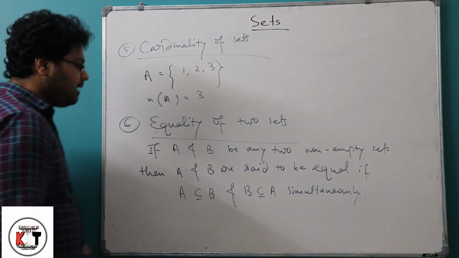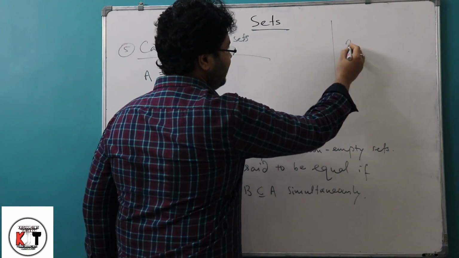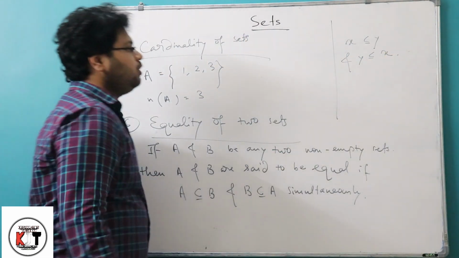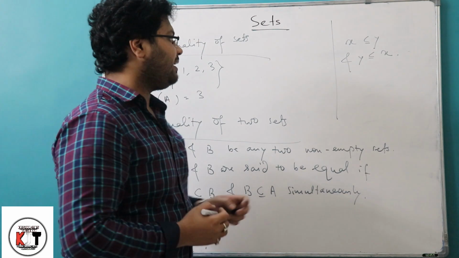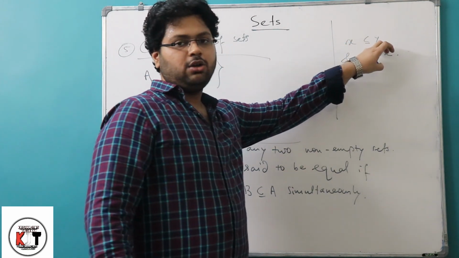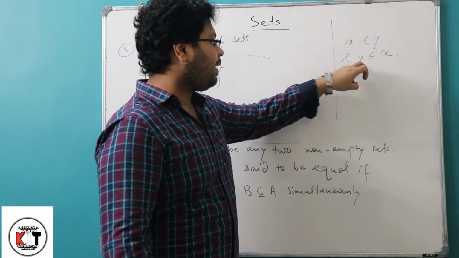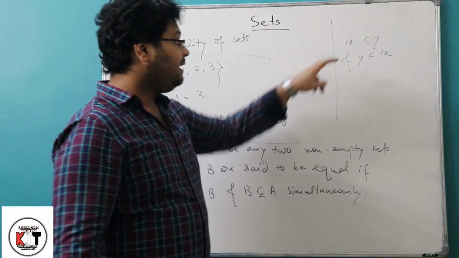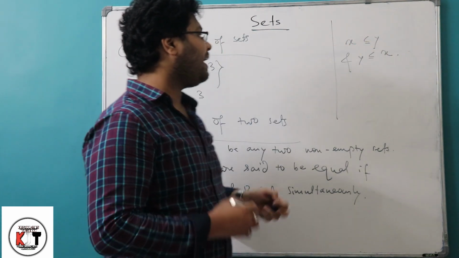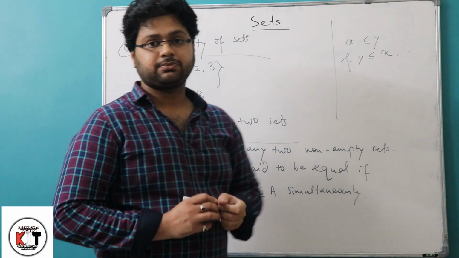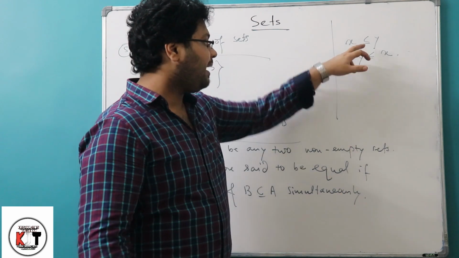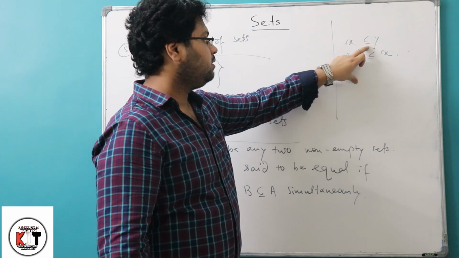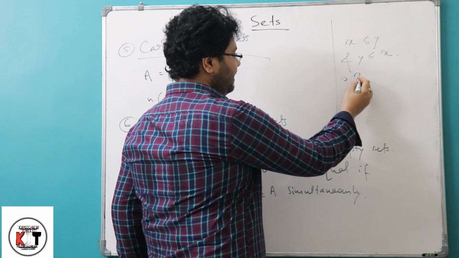That means, suppose x is less equals to y and also y is less equals to x. Here x is less equals to y means either x is less than y or x is equals to y. Same here, y is less equals to x means either y is less than x or y equals to x. If x is less than y, how can y be smaller than x? So that contradicts. So we have to take the common condition between them, and the common condition is equals to. So we will write here x is equals to y.